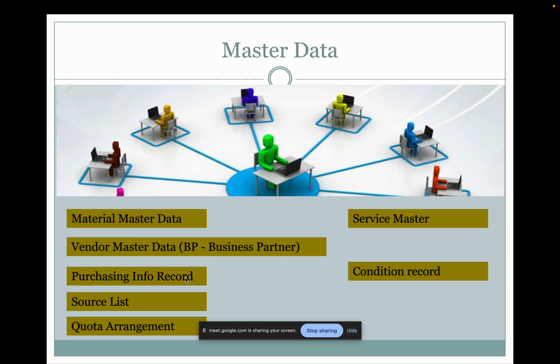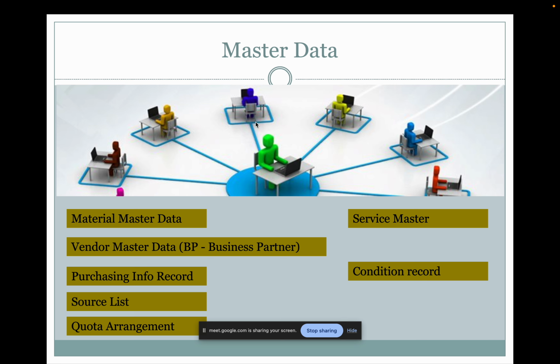Yes, sir. Okay, so these are the master data we have in material management. We have material master, supplier master, purchase info record, source list, service master, and condition records. So these are the master data we have in material management.